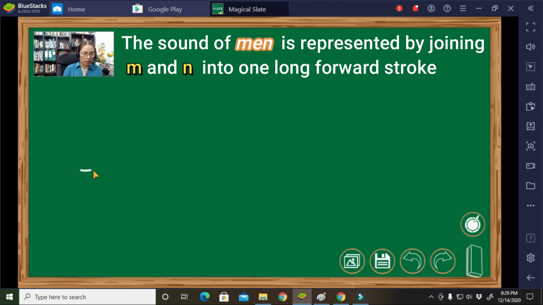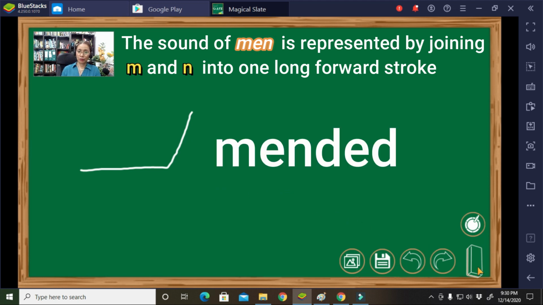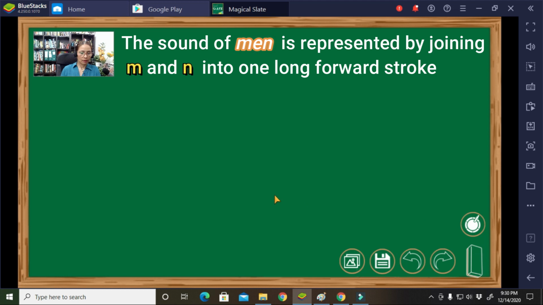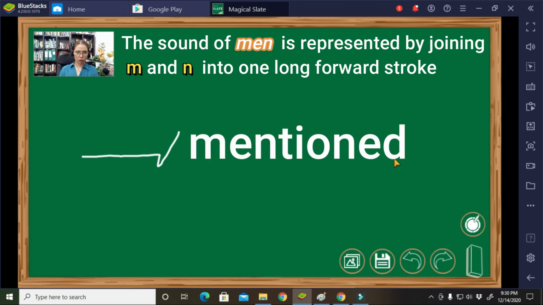It is a long forward straight line and followed by an upward straight line occupying one whole of the space. That's right. It's mended. Very good. Next, another example. We do have a long forward straight line, then a short downward straight line, and an upward straight line occupying 2/3 of the space. The word now is mentioned.